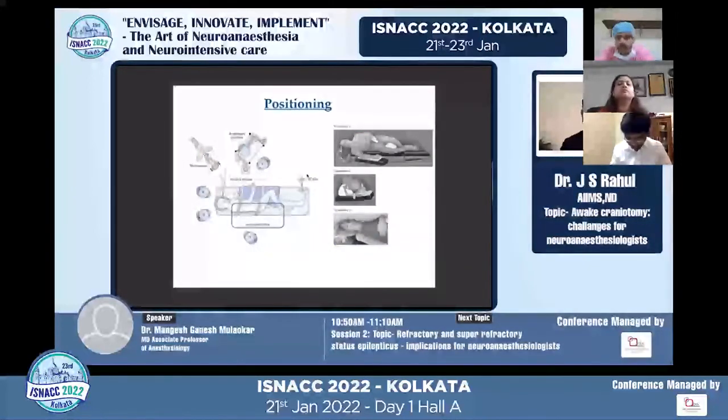In the position as said, this is how the anesthetist and the machine are. So there has to be some place to reach the patient's face.